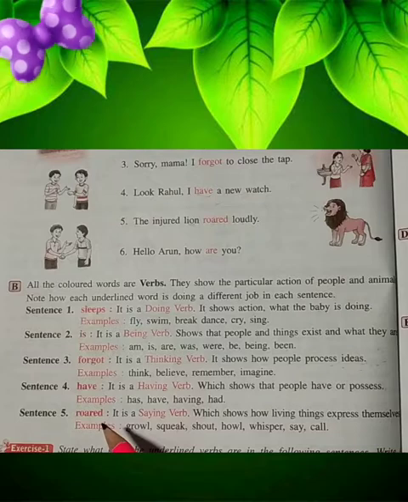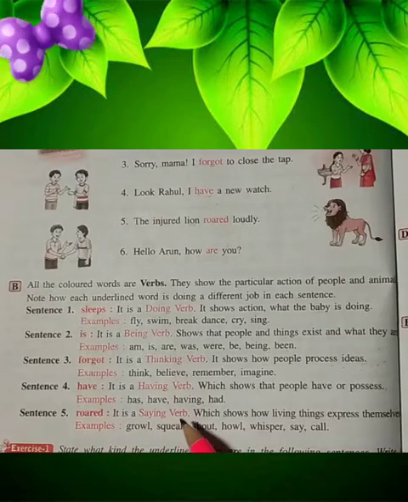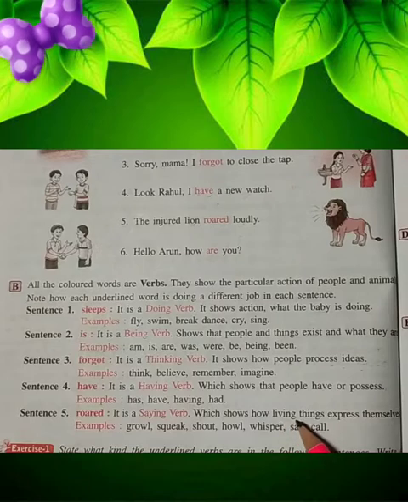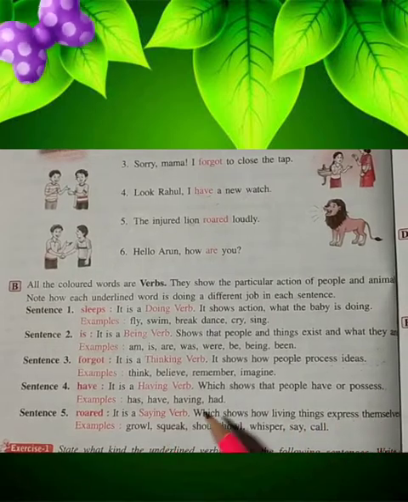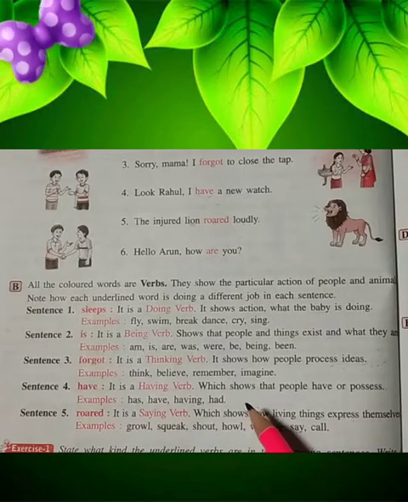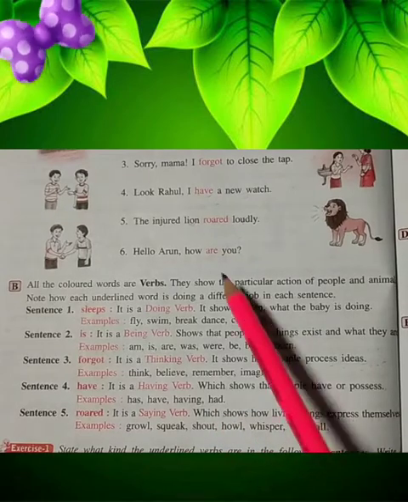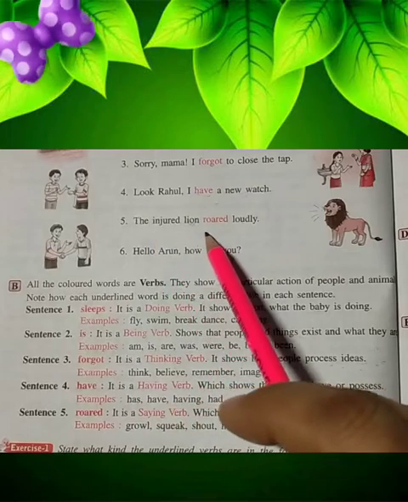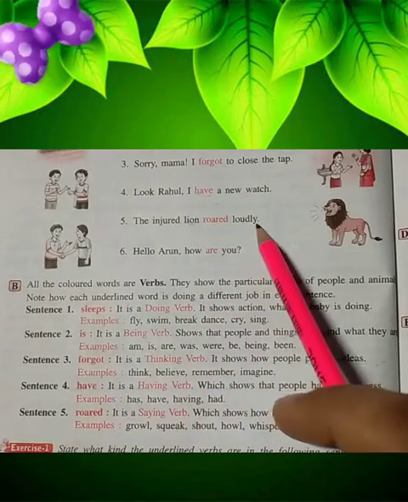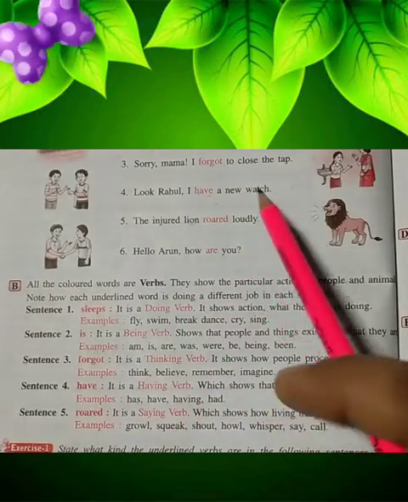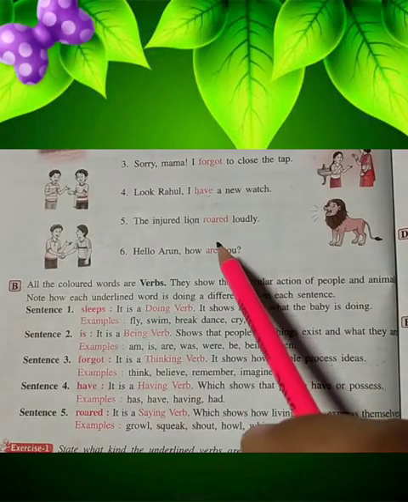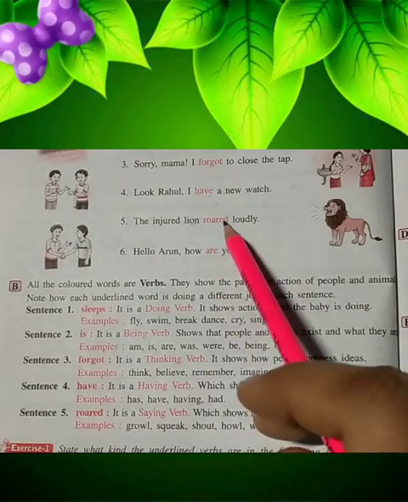Next sentence, roared. It is a saying verb. It shows how living things express themselves. So saying verbs indicate speaking. The injured lion roared loudly. So the lion is expressing his speaking through roaring.